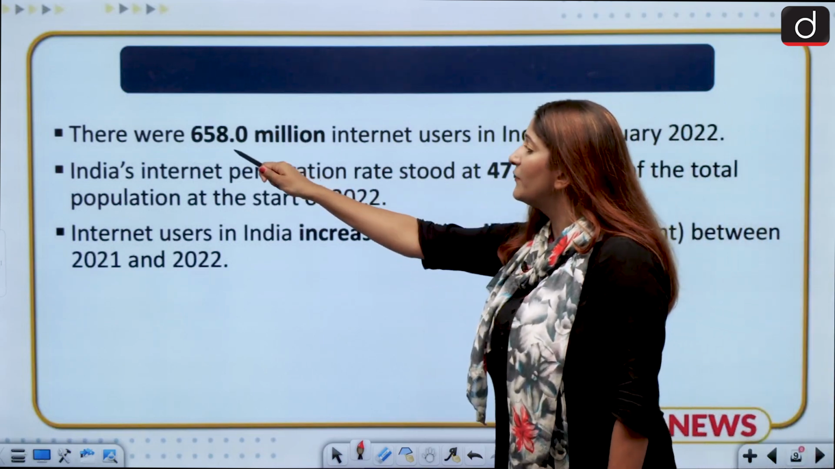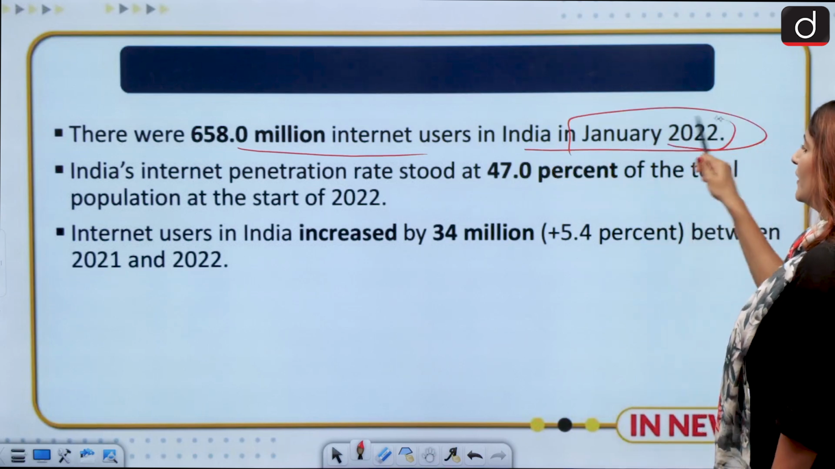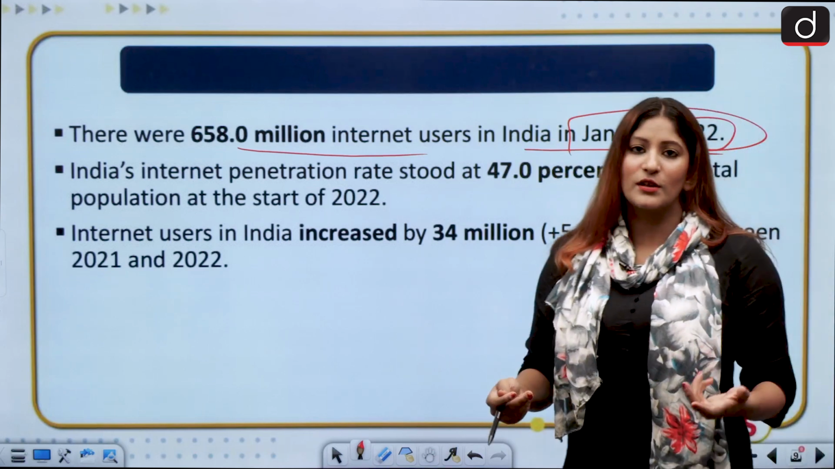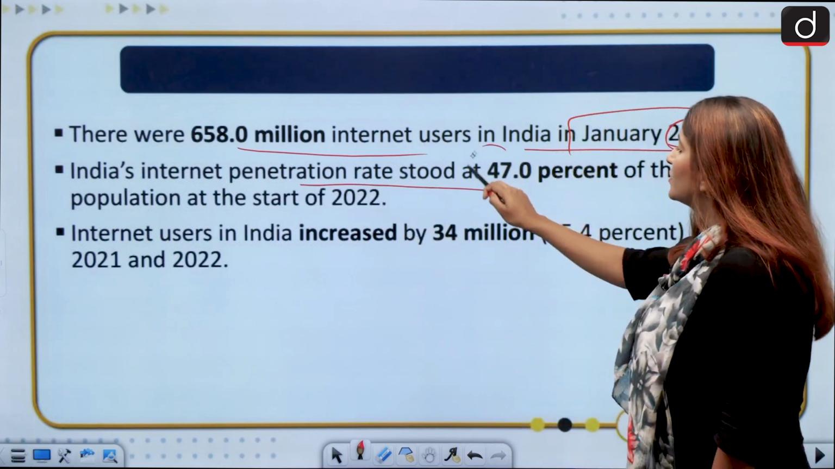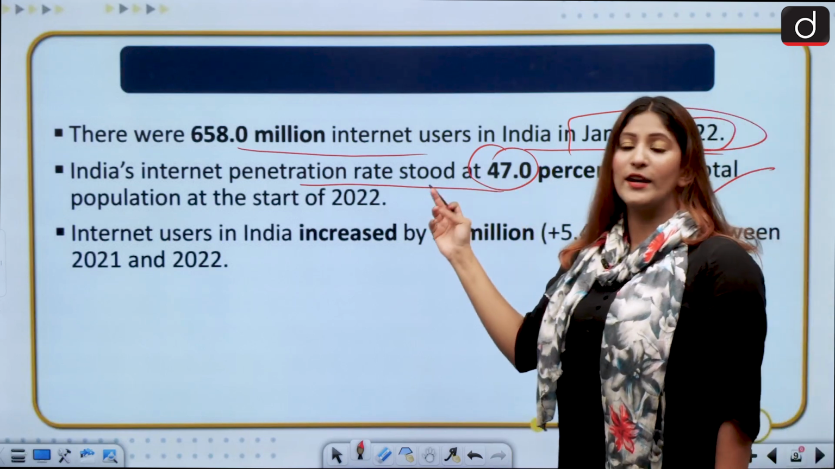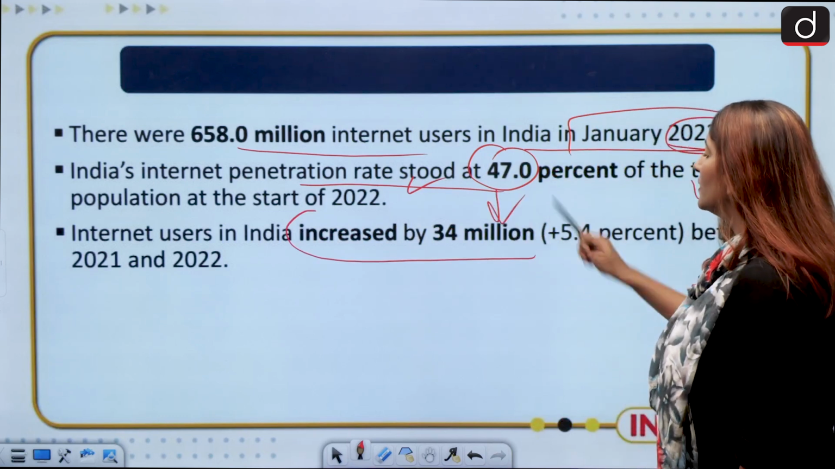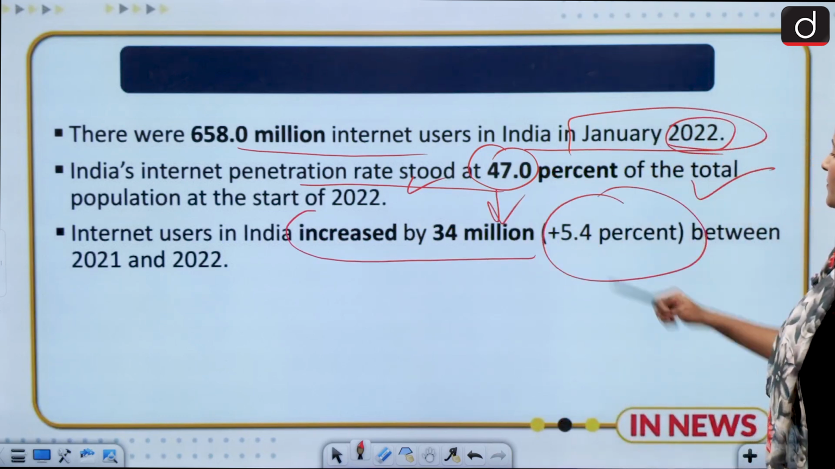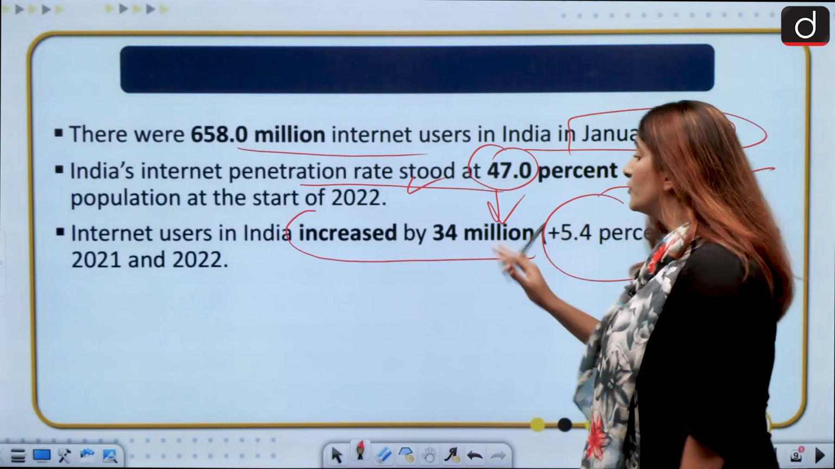Okay, moving on, what is the scenario of India with respect to digital penetration? There were 658.0 million internet users in India as of January 2022. It also, of course, includes the government authorities. India's internet penetration rate stood at 47% of the total population at the start of 2022, and internet users in India increased by 34 million. That means 5.4% between 2021 and 2022. This is a huge jump.